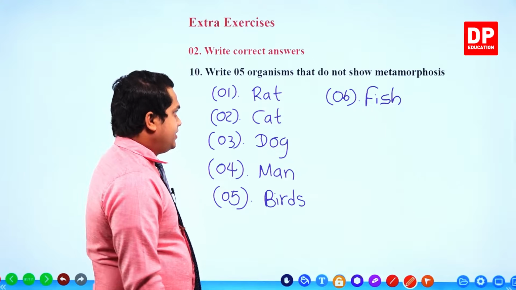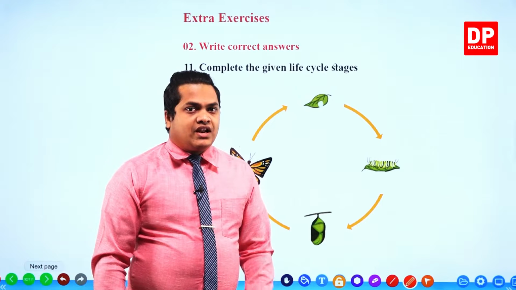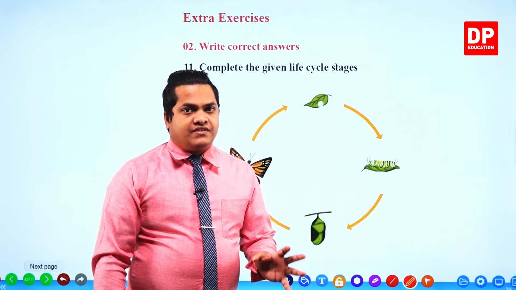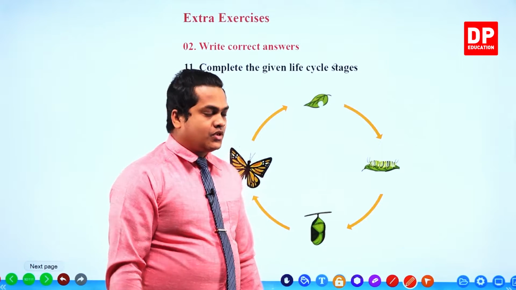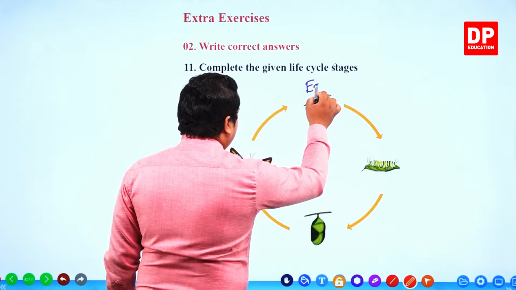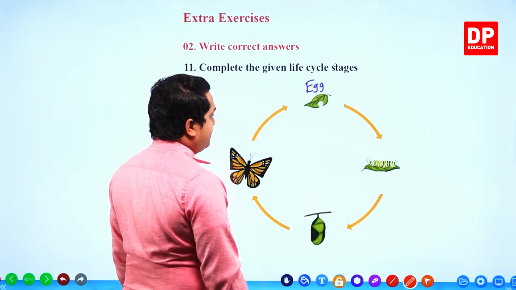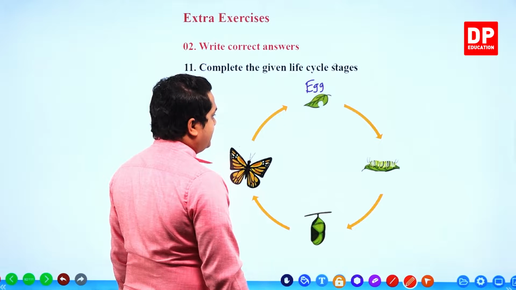Okay, then the next question. Complete the given life cycle stages. So as you can see here, this is the life cycle of a butterfly. There are 4 different stages in the life cycle of a butterfly. So we can write eggs. This is the starting stage of the life.